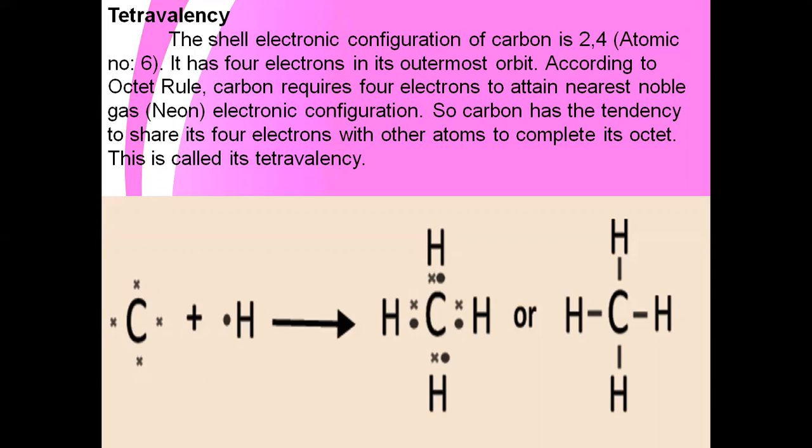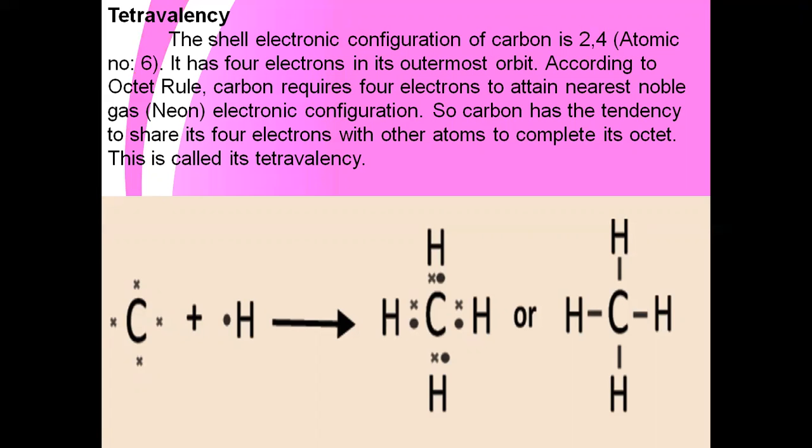Tetravalency means that the carbon atom's outermost shell has 4 electrons, so it is unstable. It attains stability by sharing the 4 electrons with other atoms, like the noble gases, and completes its octet. So tetravalency, for example methane, has the molecular formula CH4.